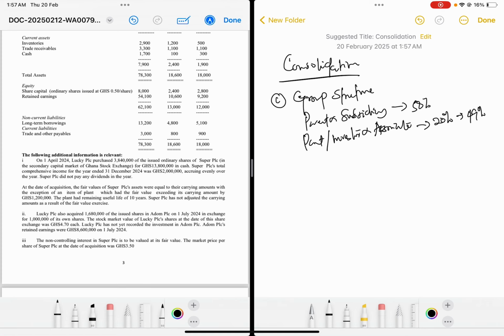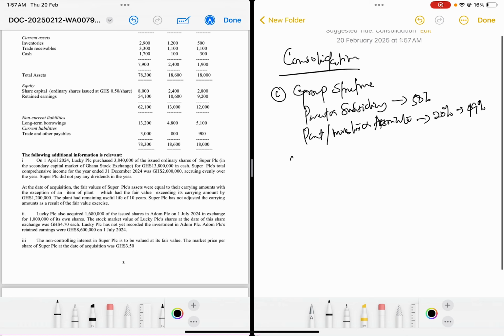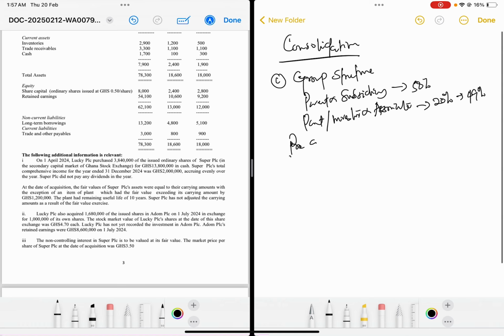Always take note that under group structure, after you've identified the percentage of the interest, always remember to state your pre-acquisition period and post-acquisition period. I'll use this question to do all this. So always remember to state your pre-acquisition period and your post-acquisition period.